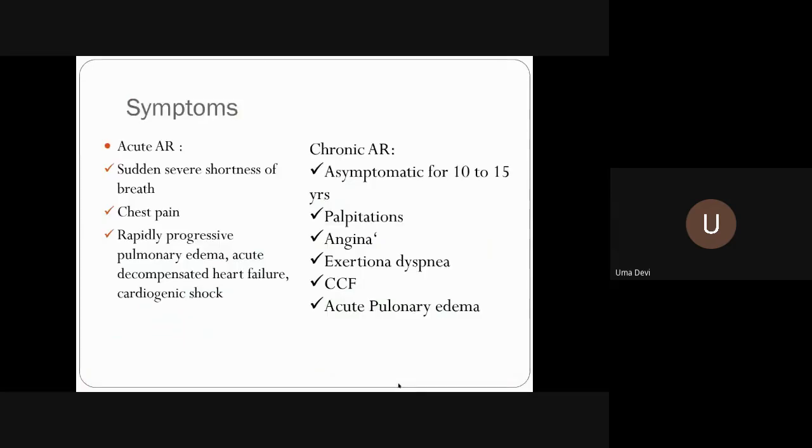Now, the symptoms of acute and chronic AR are different. In acute aortic regurgitation, there is sudden severe shortness of breath, chest pain, rapidly progressive pulmonary edema, acute decompensated heart failure, and cardiogenic shock.